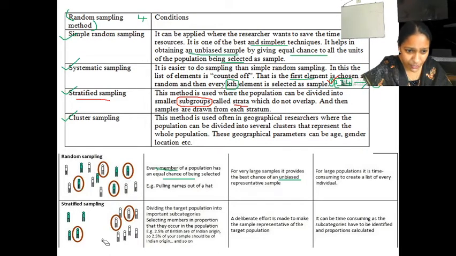So in stratified sampling, you are going to divide it into two groups, two strata or subgroups, that is green men and white men. So you are going to divide it into two separate groups, right? Those separate groups are called strata, subcategories or subgroups.